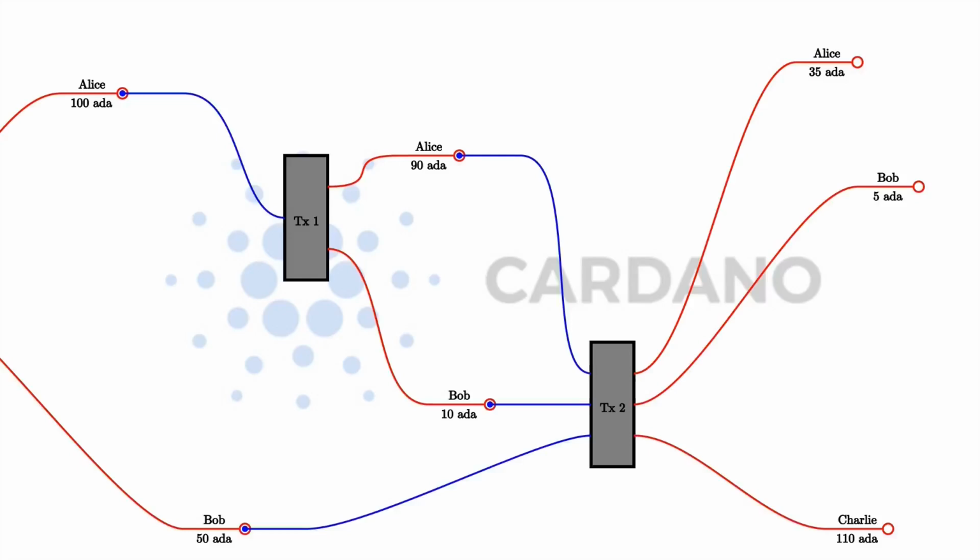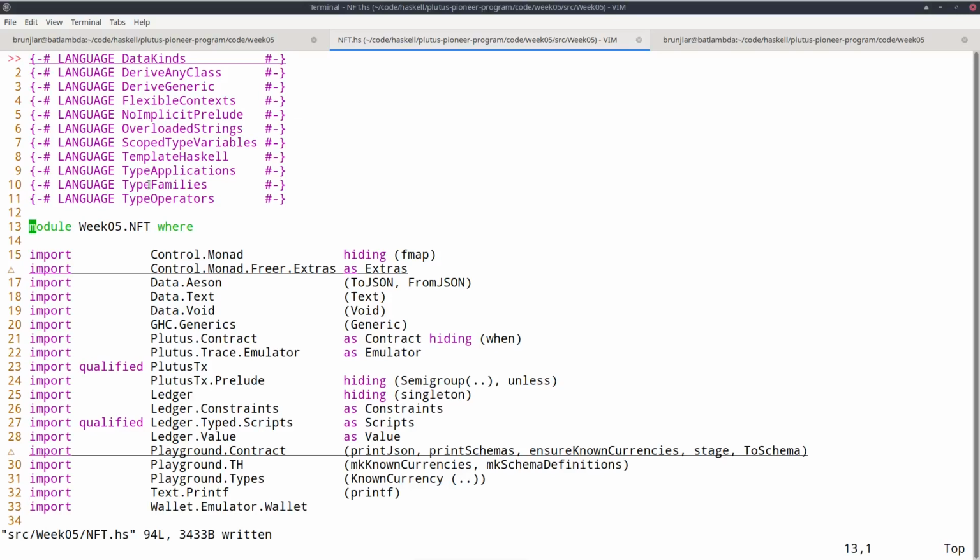So there can't be another transaction that consumes the same UTXO. And this strategy guarantees that with a minting policy like that, there can only ever be one transaction that consumes this UTXO. And that is what we want to achieve in order to guarantee that we have a true NFT that can only be minted once.